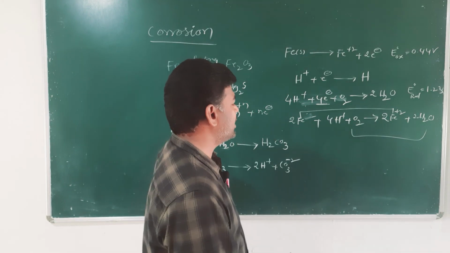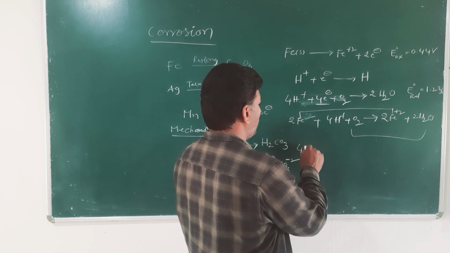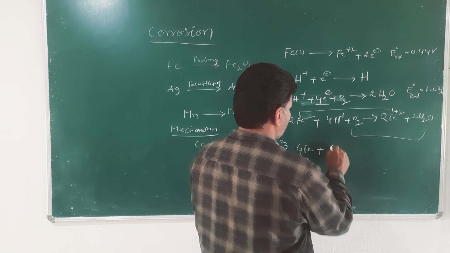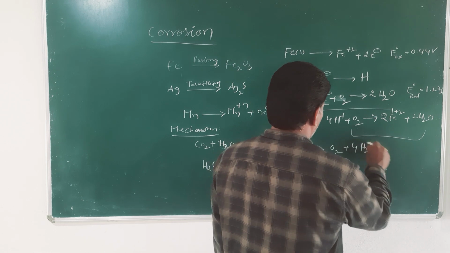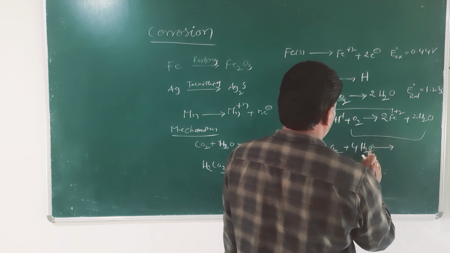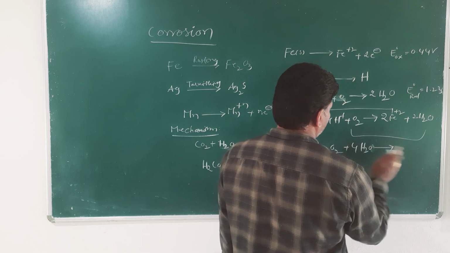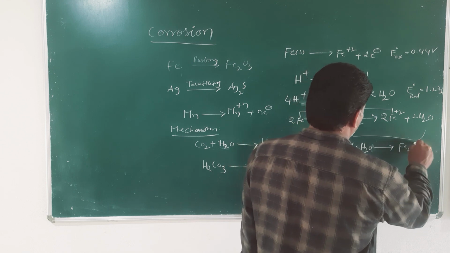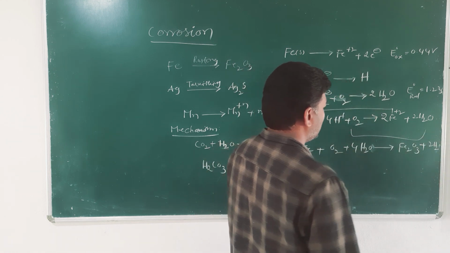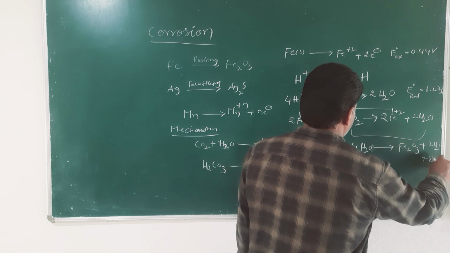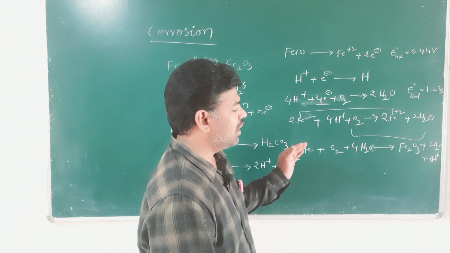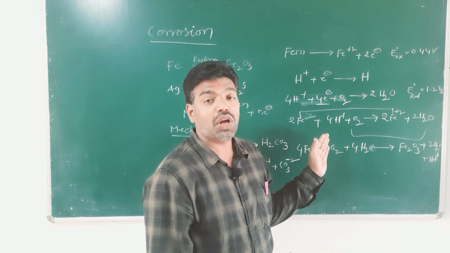More simply, this reaction can be written as 4Fe plus 3O2 plus 4H2O gives rise to 2Fe2O3 plus 8H+ ions. These are the reactions taking place during the corrosion of iron.